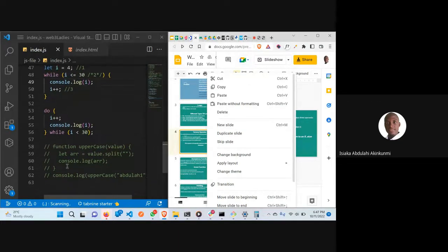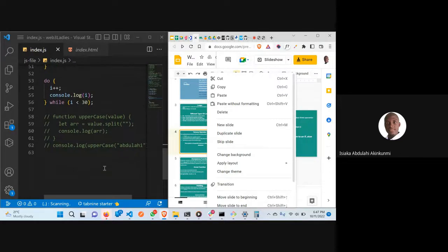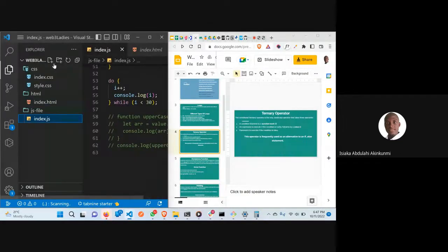So now, I'll create another file, we can call it ternary.js. I think we can finish the ternary operation today. Then we can go to functions and others tomorrow.